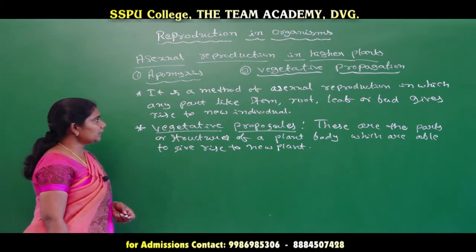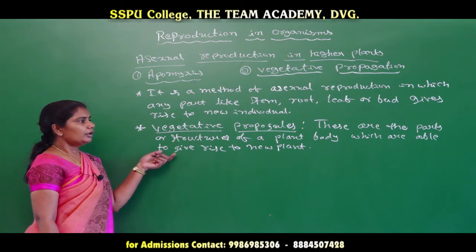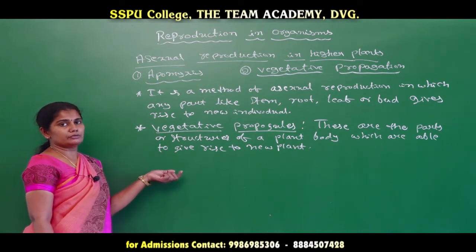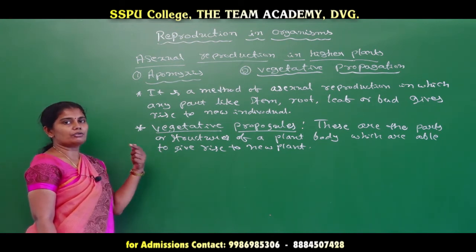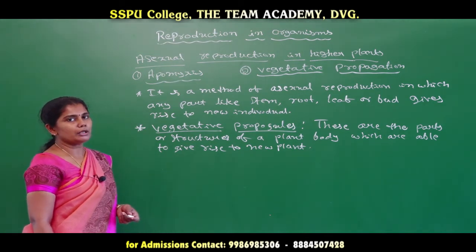Now let us know one by one the different types of vegetative propagation, and which are going to produce the different kinds of vegetative propagules by which new plants are produced.